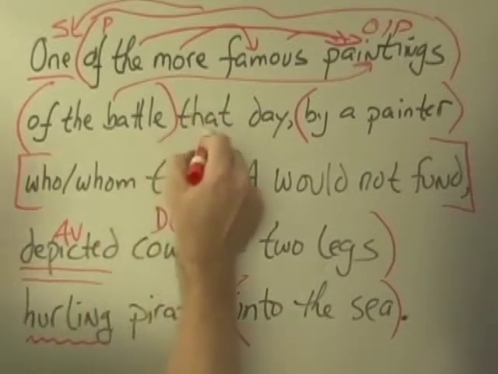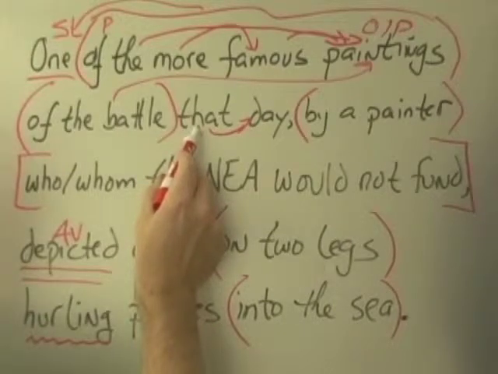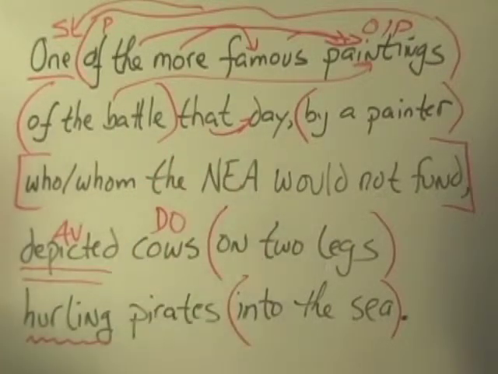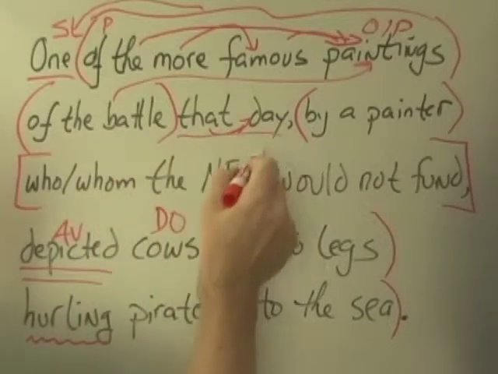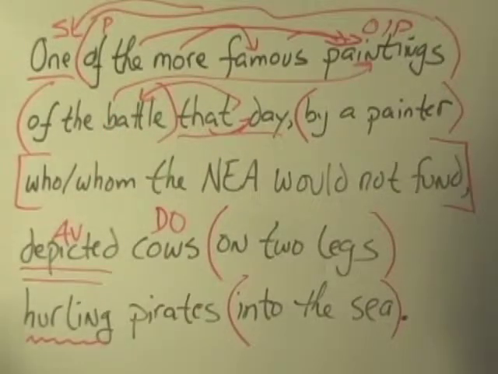That day, that modifies day, a descriptive adjective modifying day. And that day, I'm sorry, I'm stumbling here. That day is a little noun phrase describing battle. It's adjectival, strange as that sounds. Noun phrases are adverbial at times, they're adjectival at times, they're really quite nice little things.